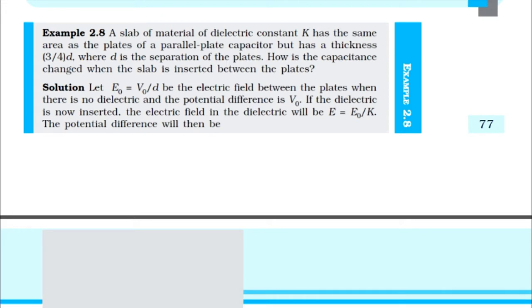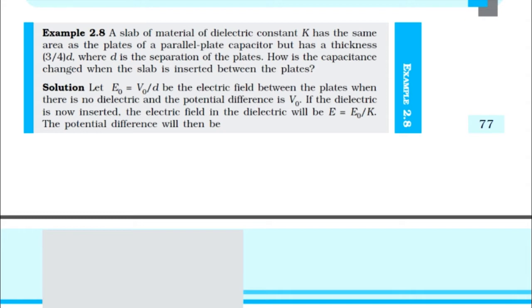How is the capacitance changed when a slab is inserted? Initially there was no medium, but in the second stage we introduced a dielectric medium with a thickness of 3/4 of the separation between the plates.